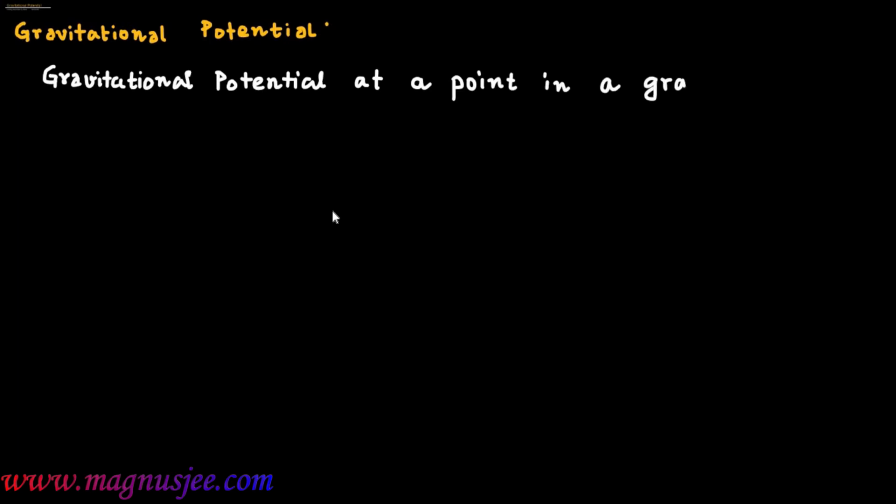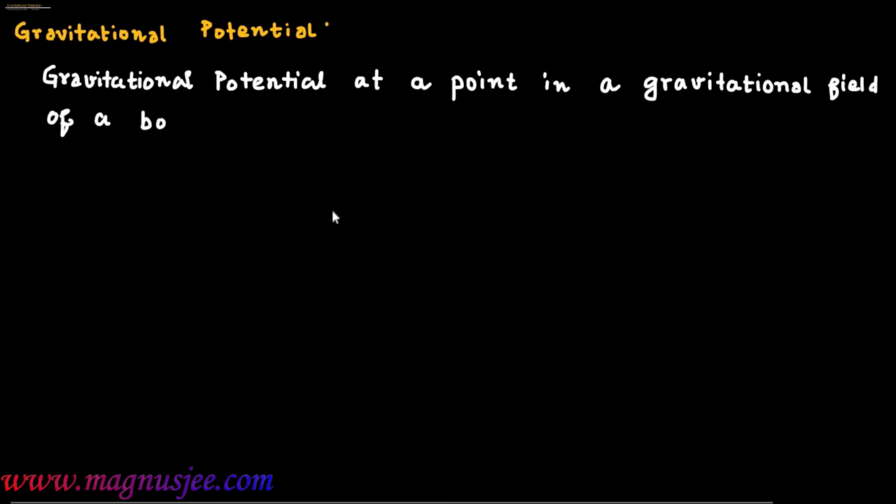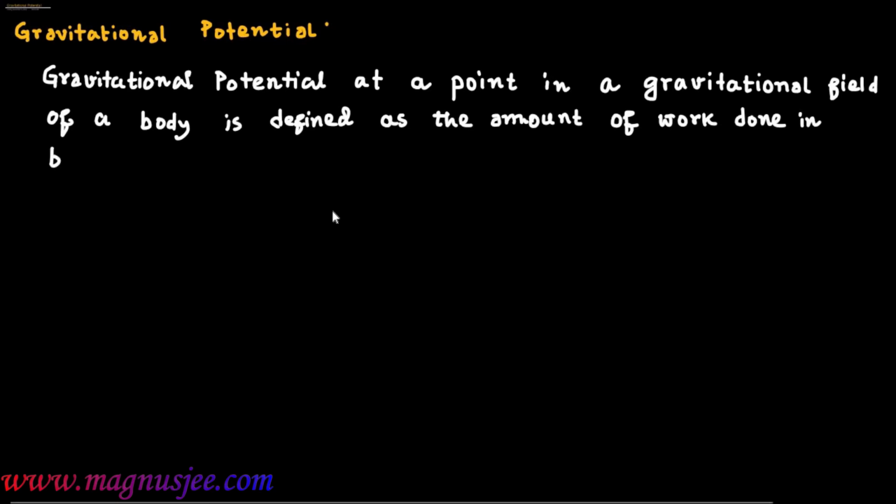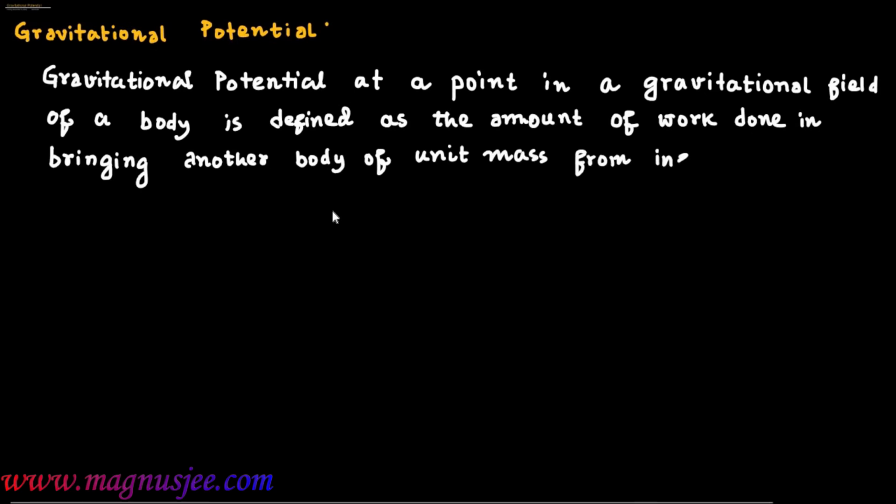Gravitational potential at a point in a gravitational field of a body is defined as the amount of work done in bringing another body of unit mass from infinity to that point.